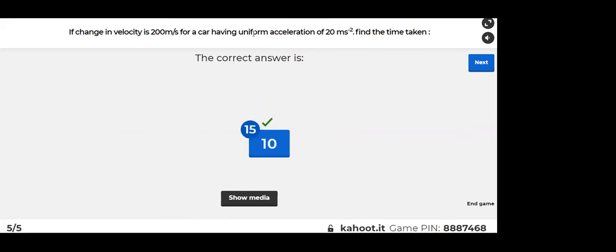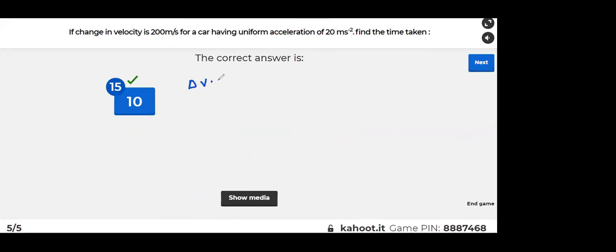Sir, 200 by 20 is 10. Change in velocity, delta V, is given as 200. Easy, right? Uniform acceleration. Acceleration is given as 20 meter per second squared. Then time is equal to change in velocity by acceleration. So this is equal to 200 by 20. This is 10 seconds. Correct. Let's see the podium.